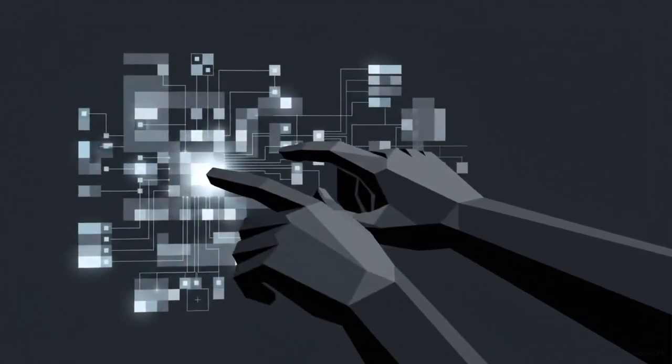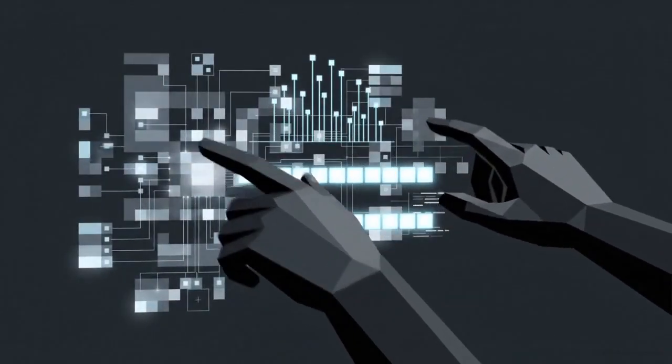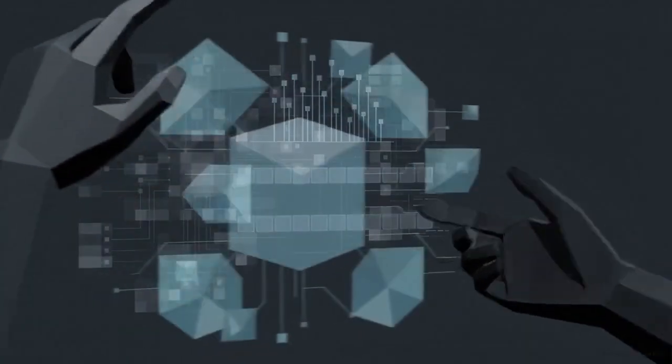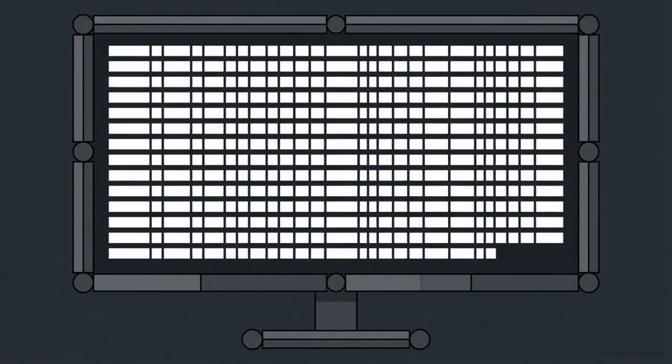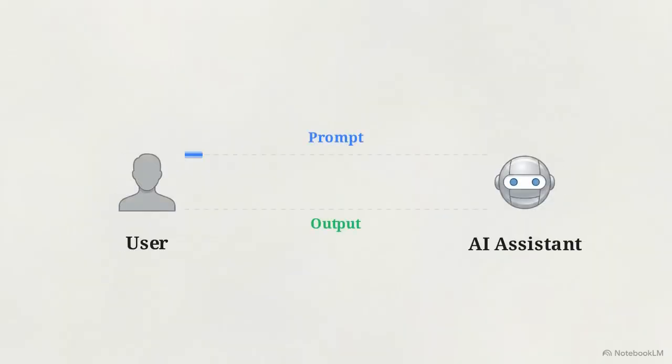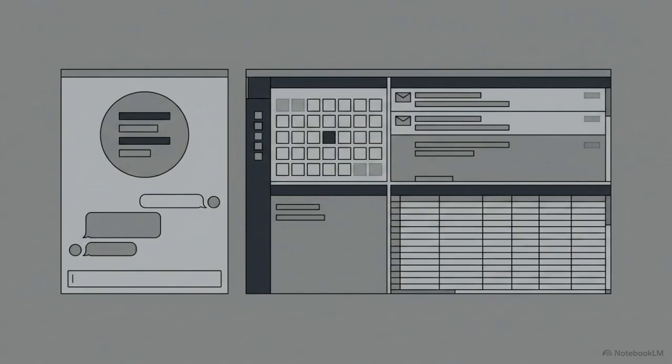Over the last few years, we have developed a very specific rhythm when working with artificial intelligence. You ask a question, you wait a few seconds, the screen fills with text. It is a loop of one request followed by one response, centered entirely on the exchange of information. Now, a new category of tools called Agentic AI has entered the mainstream.